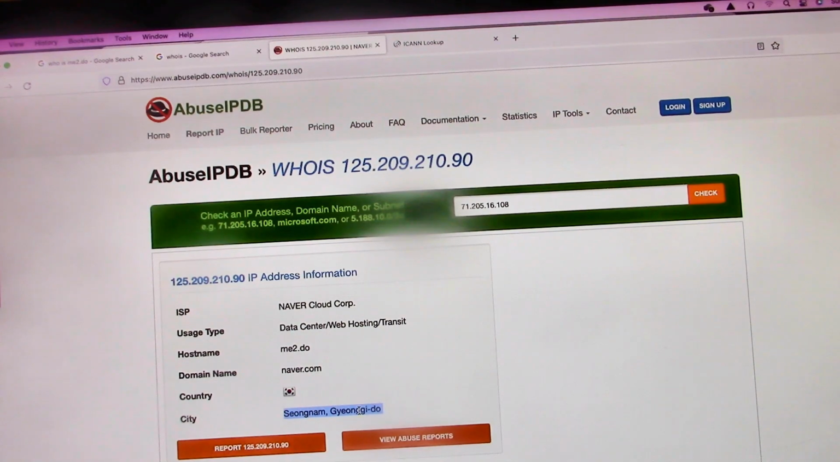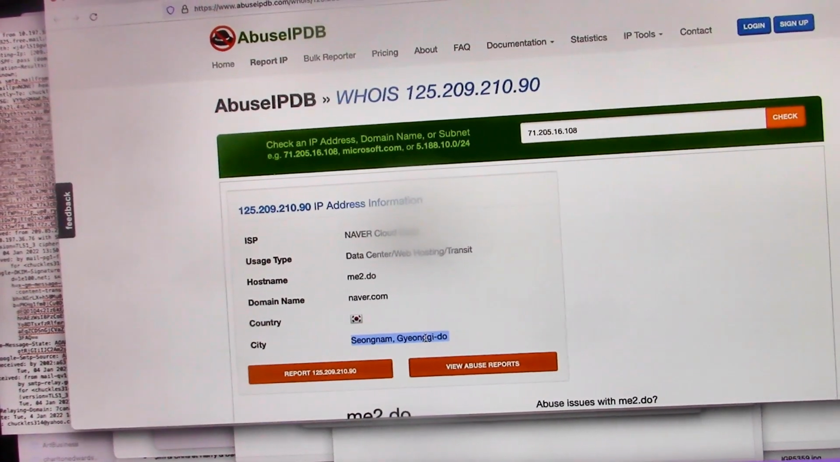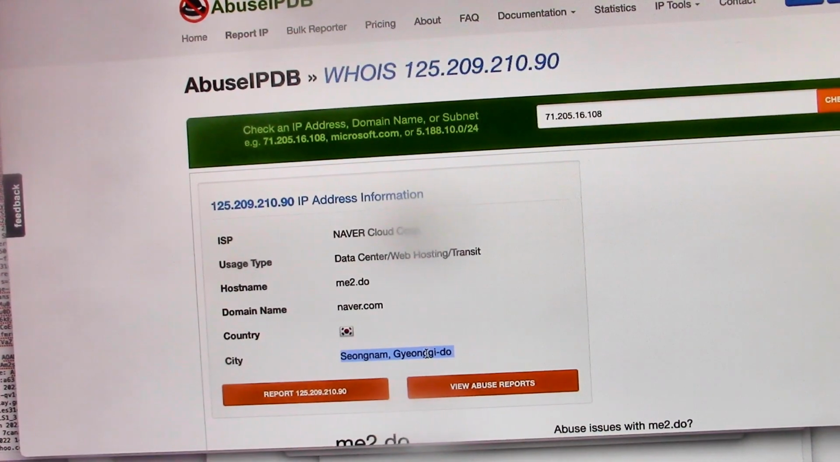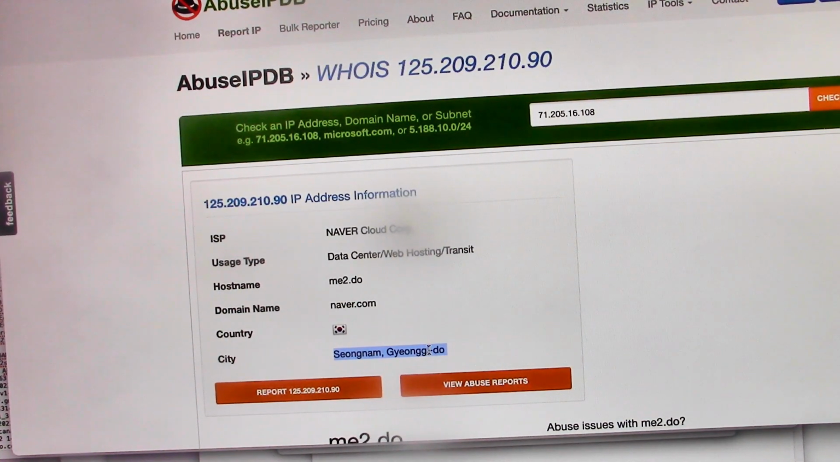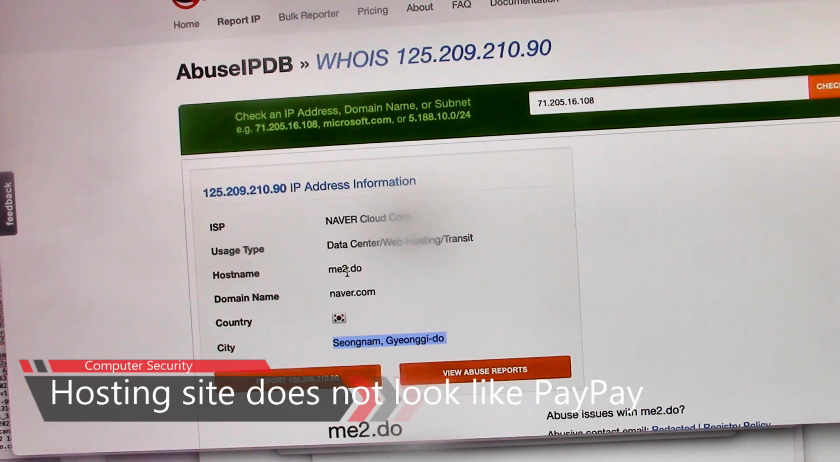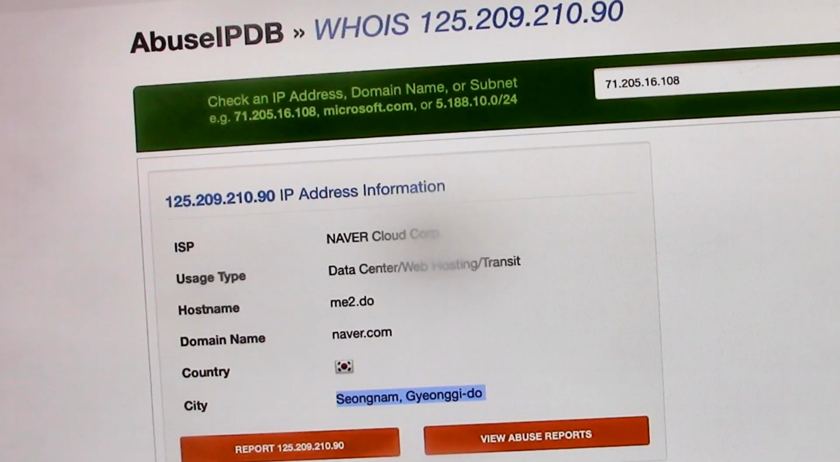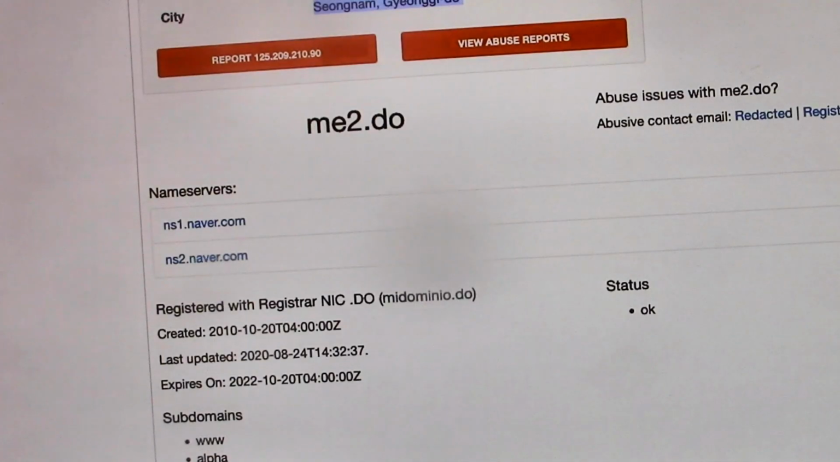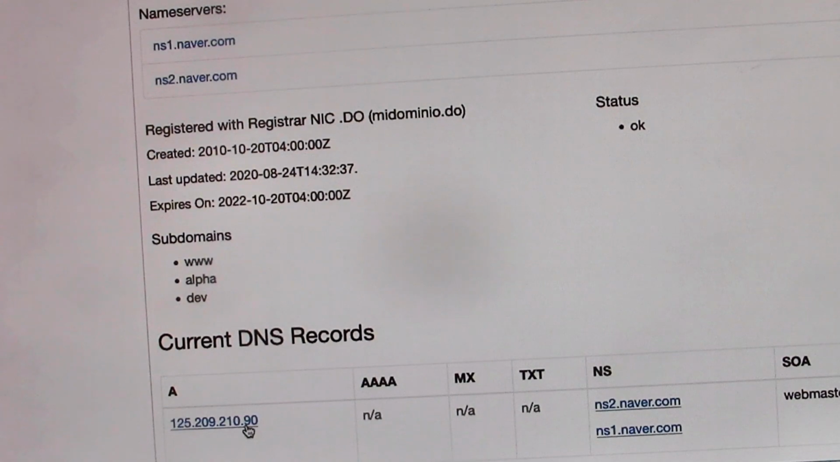Wow, city. Let's move the camera. Wow, I don't know my geography, but that doesn't look like a US city. It doesn't look like a PayPal or an Amazon city. This is being hosted out of this data center, the Never Cloud Corp data center hosting. The city is China. Sorry, China, but I'm always suspicious of you. And here's all the other domain sites. Here's our record that we're concerned about here.